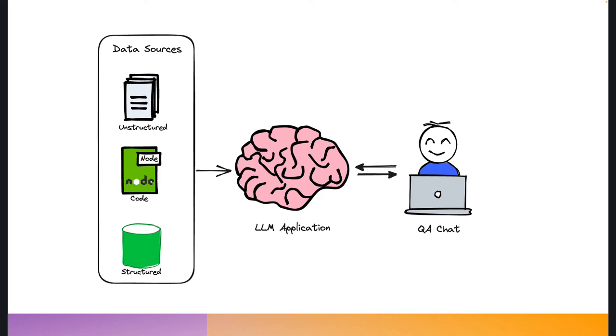You have all sorts of data sources: structured, semi-structured, unstructured data. And sometimes you know exactly what data you're working with, like maybe code, for instance, and you'd like to build an LLM application that works with those data sources. One of the ways in which to interact with the data is by creating a chat application. It's not the only type of LLM-based application you can create. For example, you can also use LLMs in more workflow-like applications, and in certain steps of the workflow, use an LLM to extract data and things like that. But we're going to focus on chat-based applications.